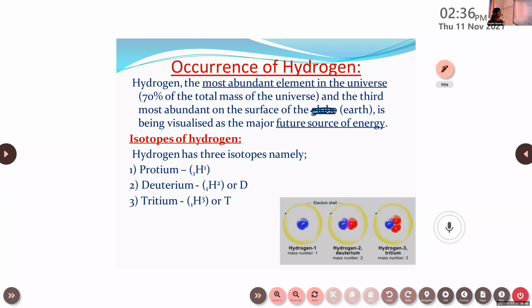It is being visualized as the major future source of energy. Not only in the universe, it is also the main content in the sun, right? So that's the principal element in the solar atmosphere. Along with this, you can just write principal element in the solar atmosphere.